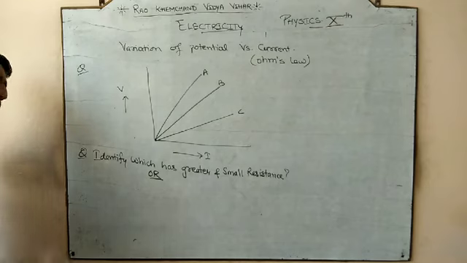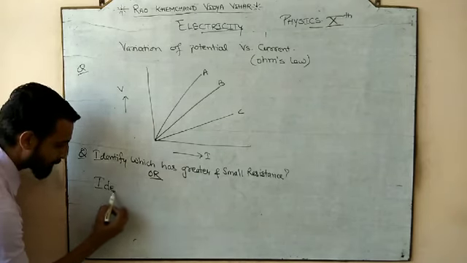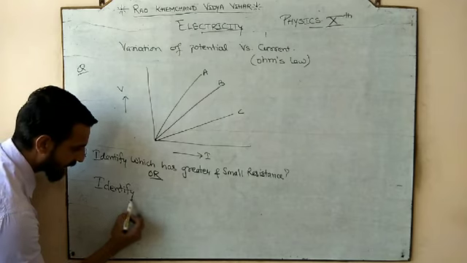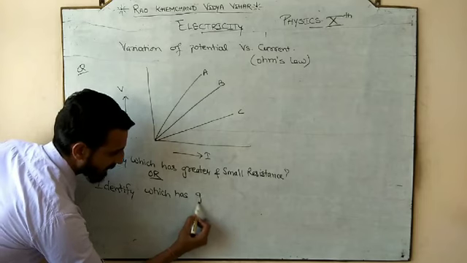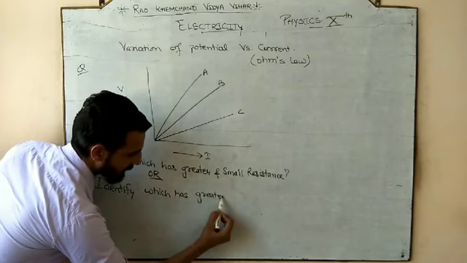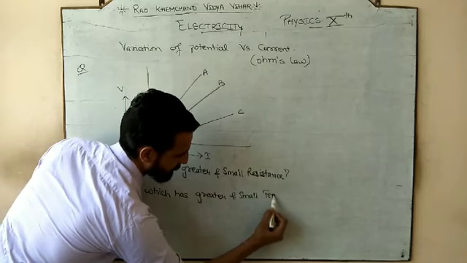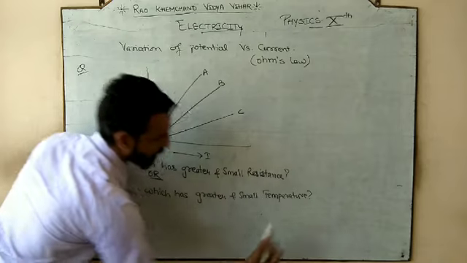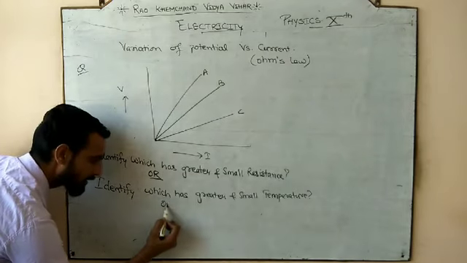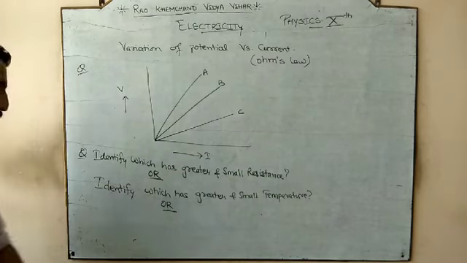Or I can ask this same question in a different manner, that identify which has greater and smaller temperature. So I can ask or I can work in the temperature form also. Or there is one more question with that. I can ask one more variety in this same numerical.